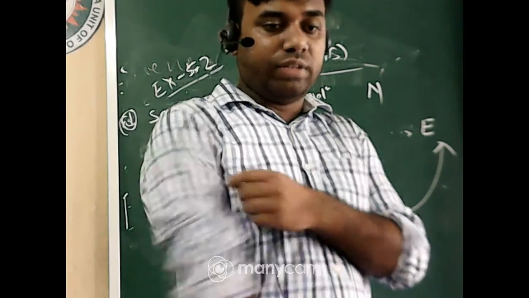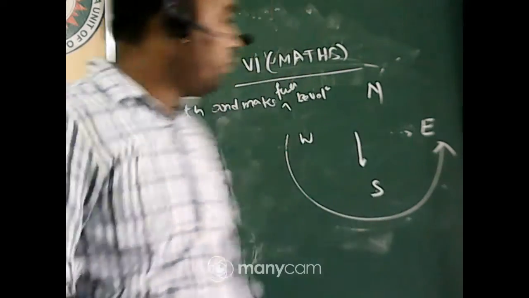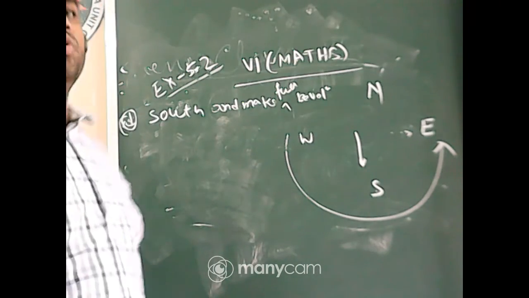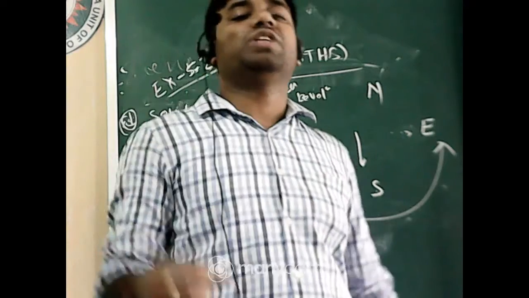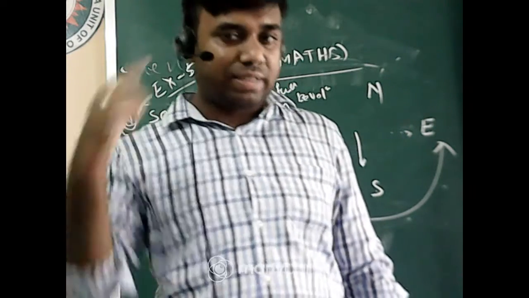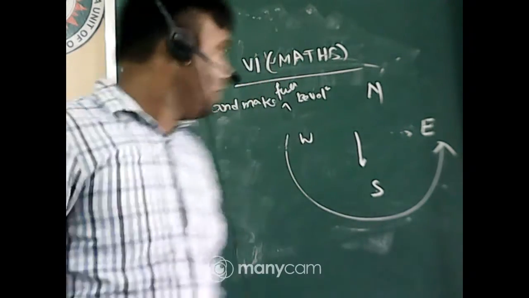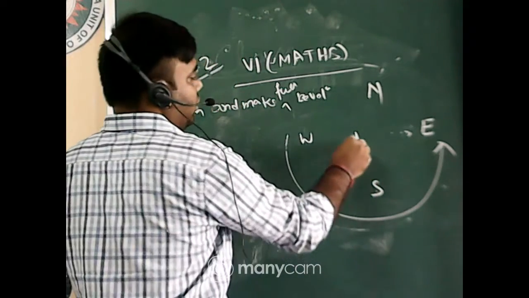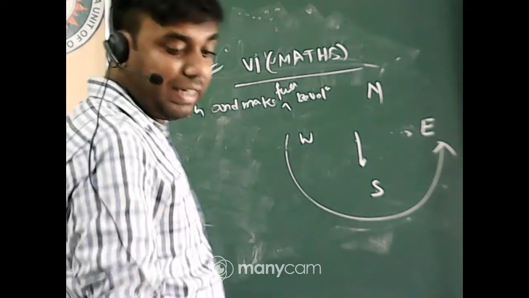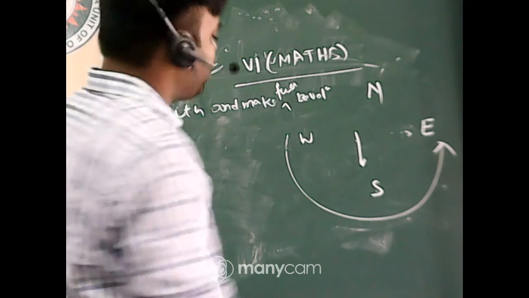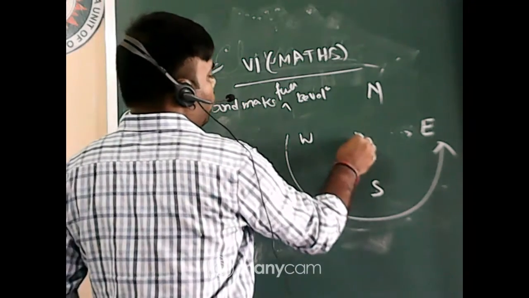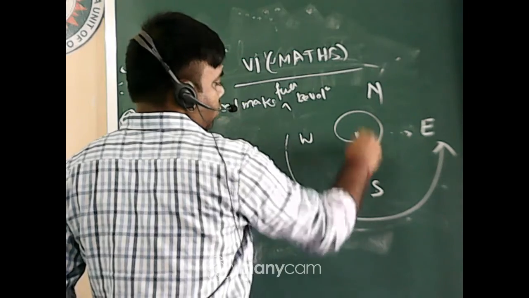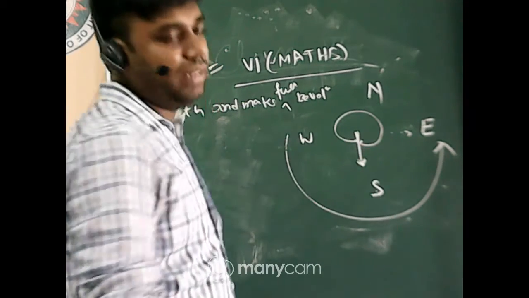Yes, Abhinandita, very good. Sneha, very good. A full revolution means it will reach the same place. Whether it is clockwise or anti-clockwise, nothing is given, so I am taking clockwise. It will be facing south again.